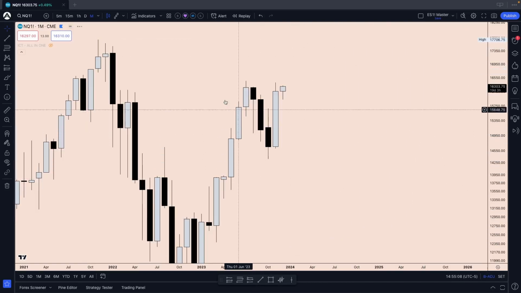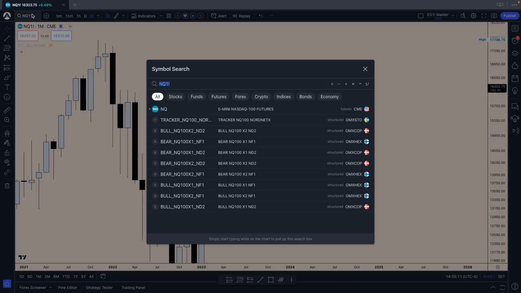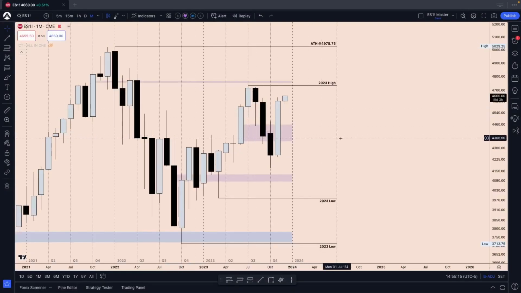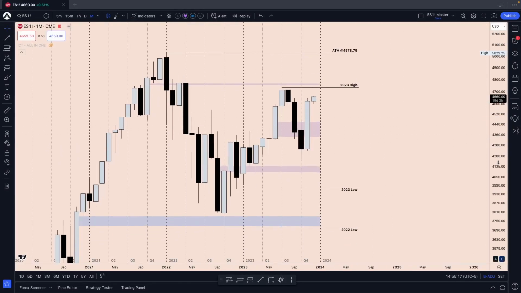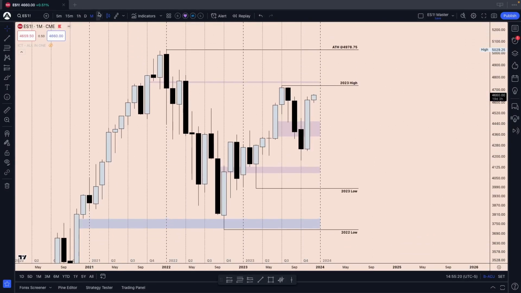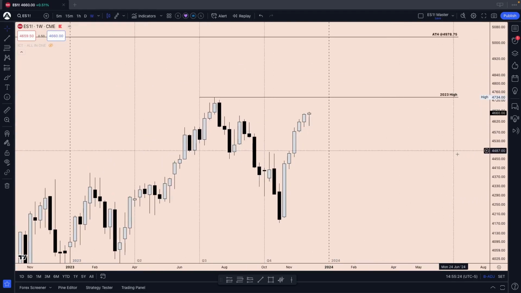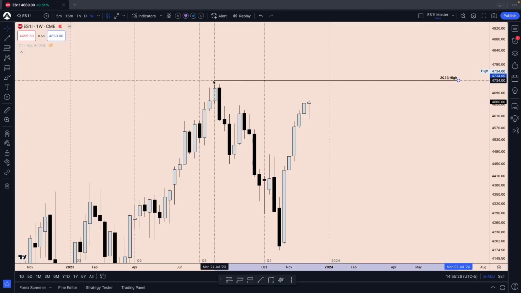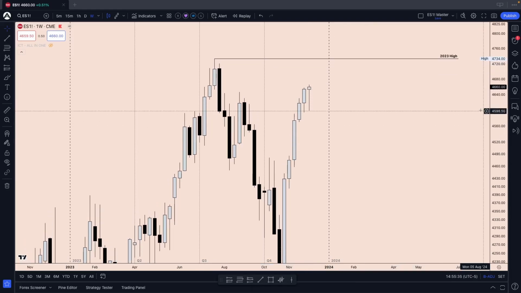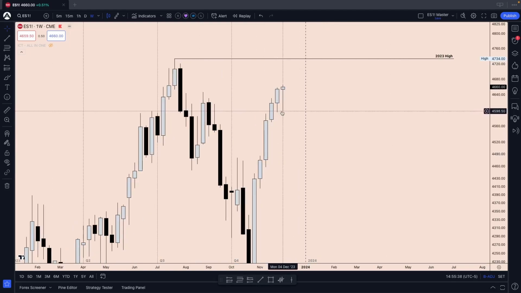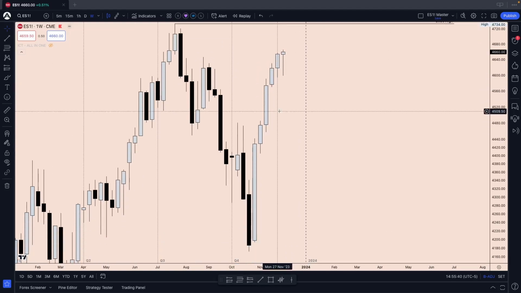All right, but let's bring it back to ES, just a general indices update, market update. ES1. I think we're pretty much done with the monthly. Let's drop it down to the weekly. So this has been our last week right here. It looked bearish initially, but then we had that strong push after Thursday. And we had another higher low, higher high weekly candle.